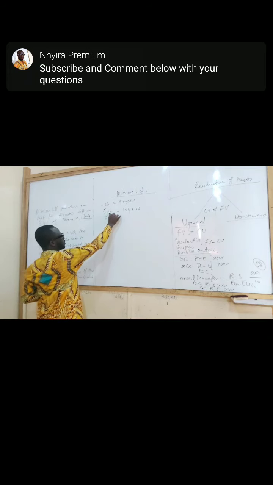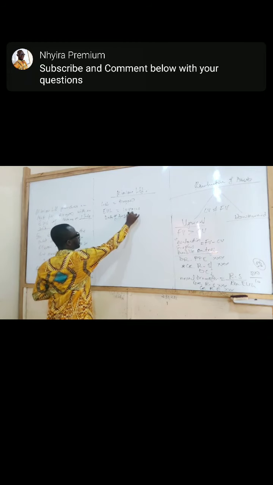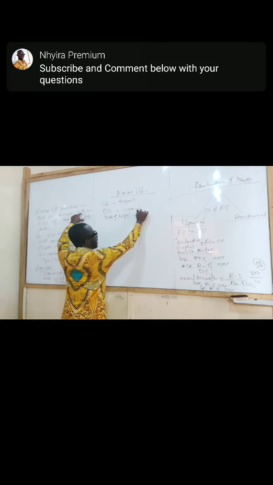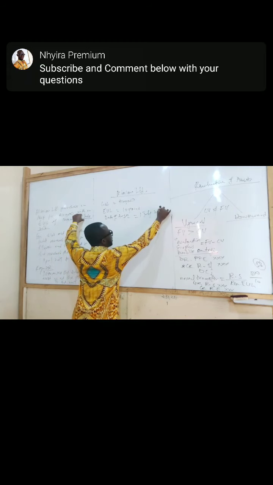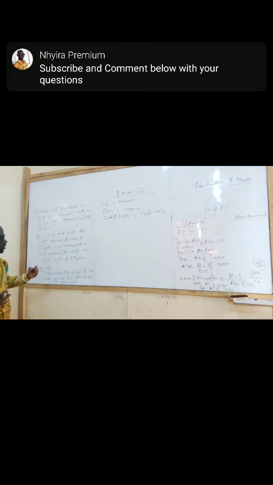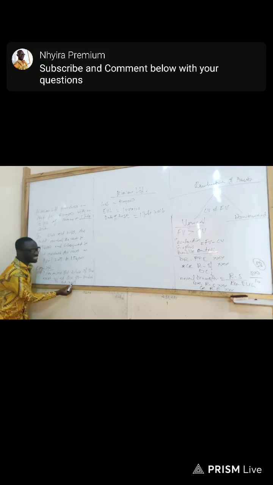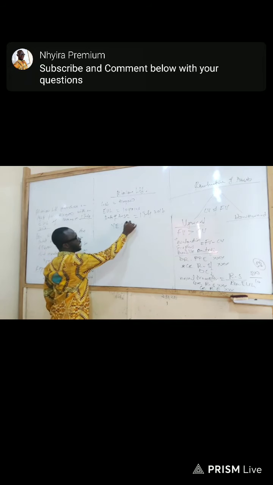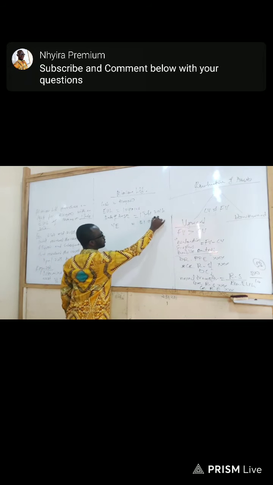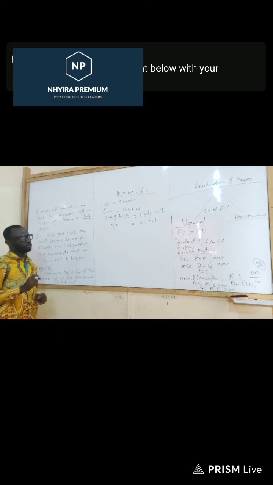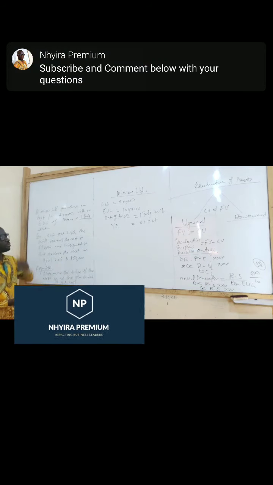So date of acquisition or date of purchase, 1st July 2016. And the reporting year for this question is 31st October 2019. But we would just say the year ended of the company is 31st October. We'll come to the 2019 aspect of it.